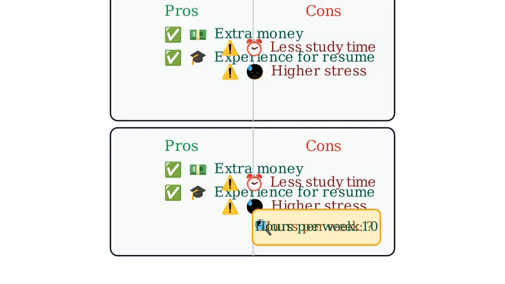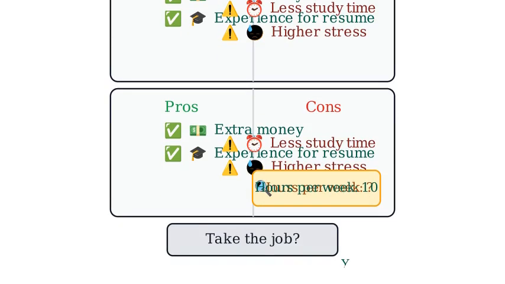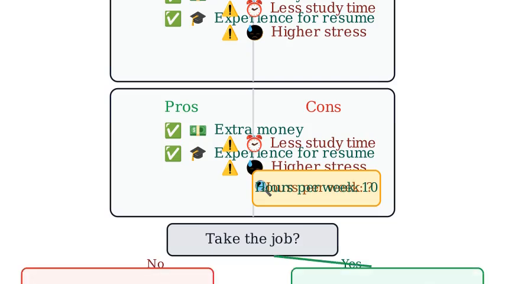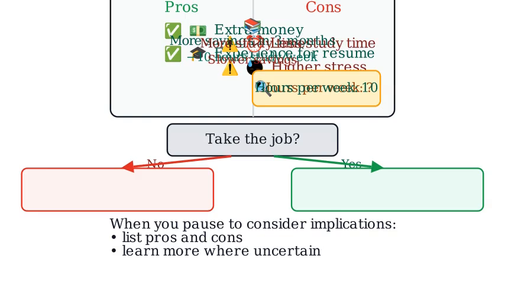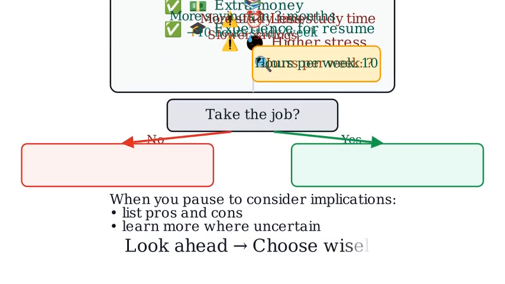Now, look ahead at possible outcomes. If you take the job, you gain money but have 10 fewer hours for study, which may change your grades. If you do not take the job, you keep study time but save less. This is the essence of considering implications. List pros and cons and learn enough to forecast where each path leads. Focus on forward-looking consequences and let that guide a better choice.